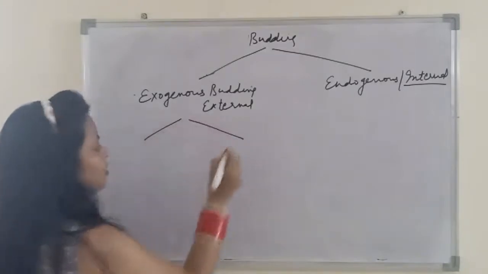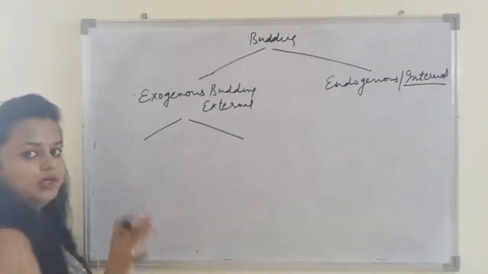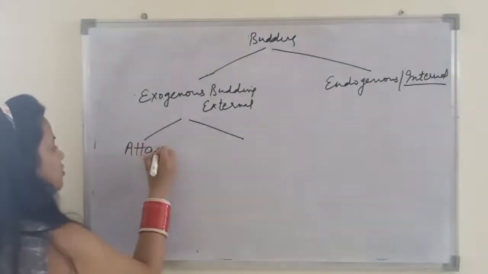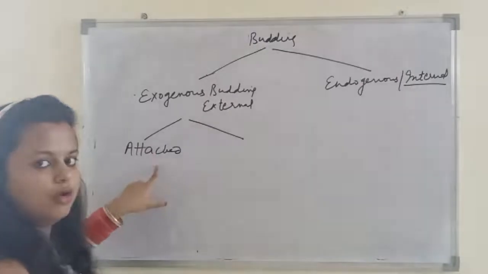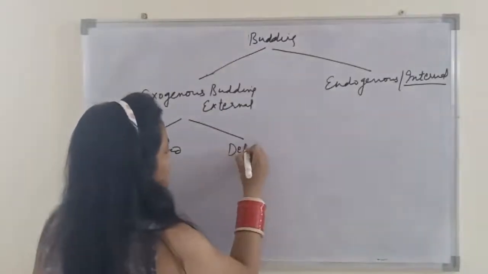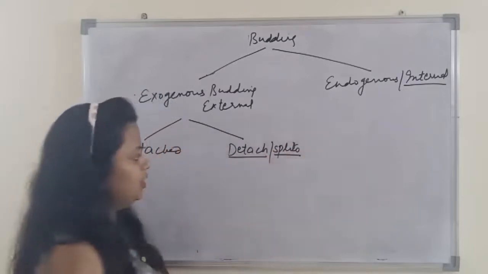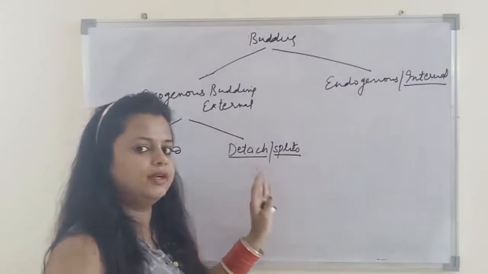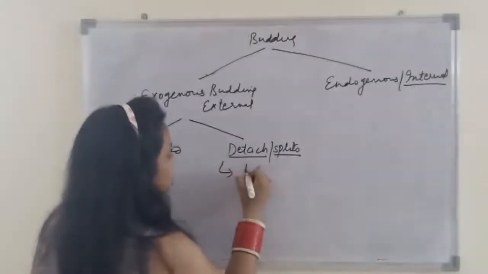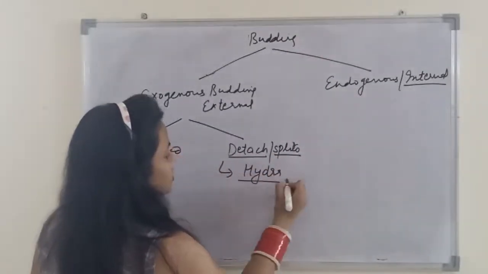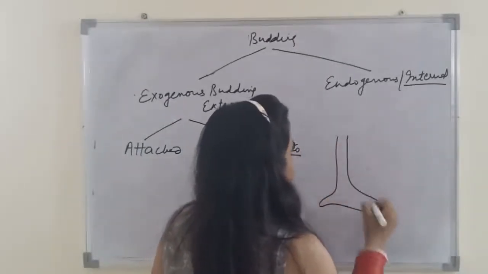There may be two possible cases after the completion of budding. Either the bud remains attached to the parent body and becomes a fully or partially independent member of the colony, or it may detach or split away from the parent body. If it splits away, it takes independent existence. An example of this is Hydra. If we see it diagrammatically, this is the structure of Hydra.